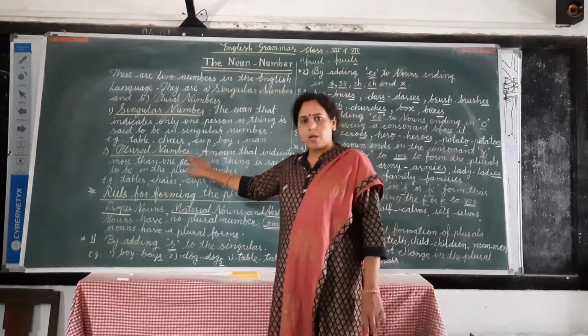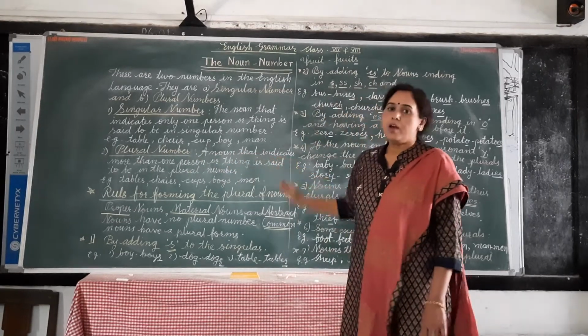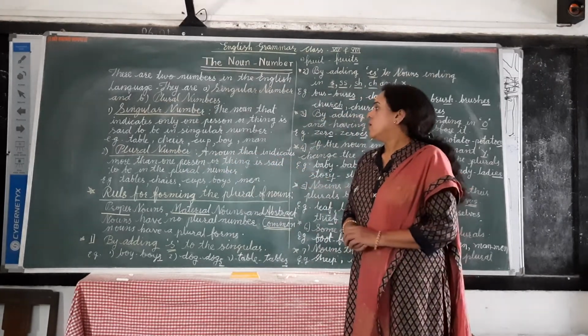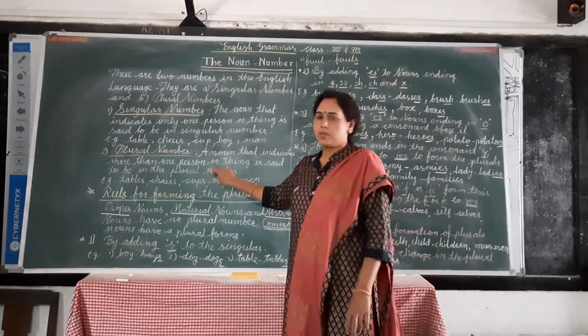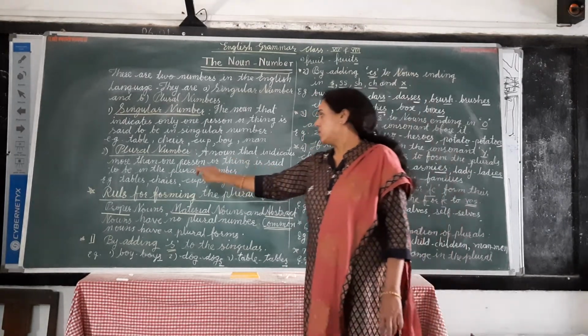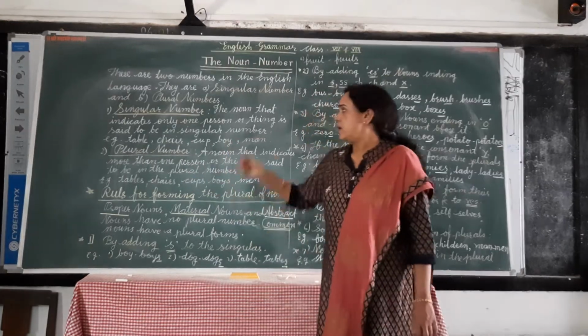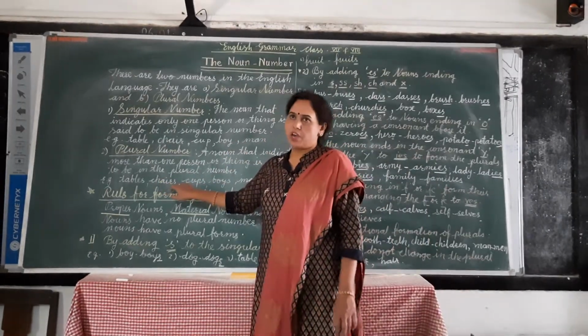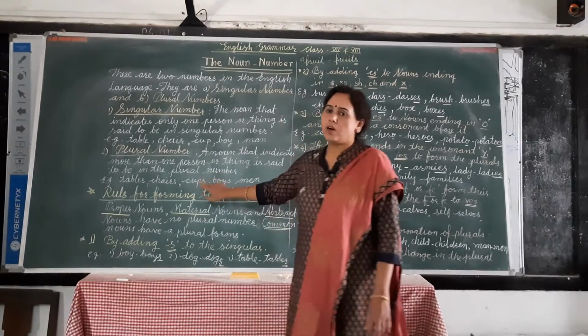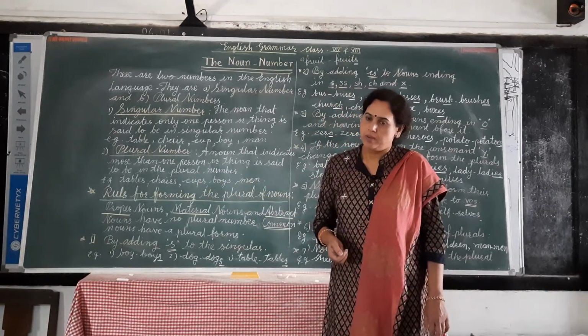Then plural number. What is meant by plural numbers? A noun that indicates more than one person or thing is said to be in the plural number. For example, tables, chairs, fans, cups, boys, men, etc.